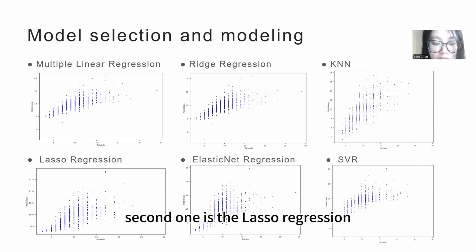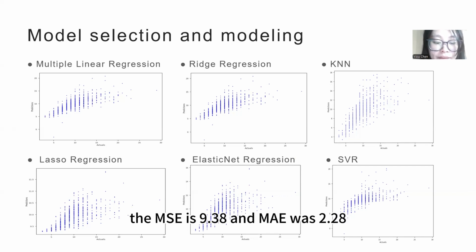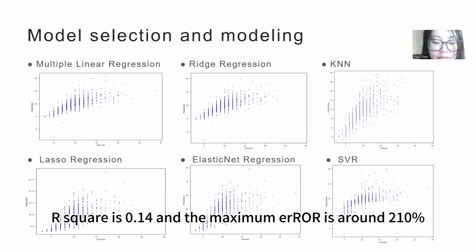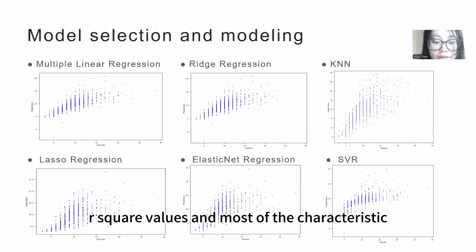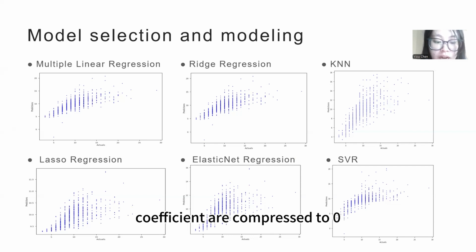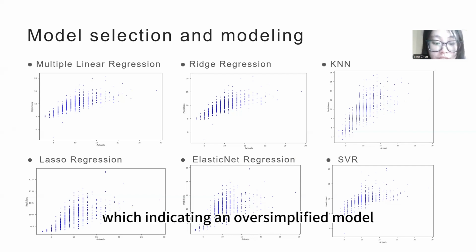Second one is the lasso regression. The MSE is 9.38, MAE is 2.28, R squared is 0.14, and the maximum error is around 210%. So the lasso regression performs poorly with a low R squared value, and most of the feature coefficients are compressed to 0, which indicates an oversimplified model.